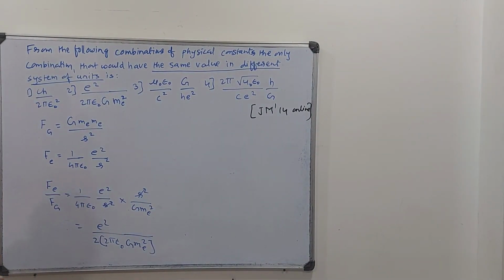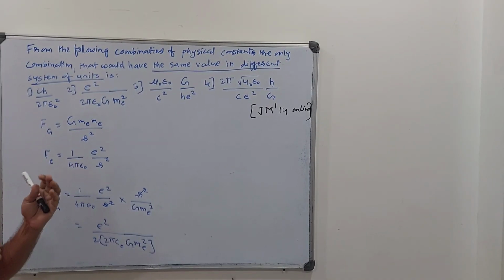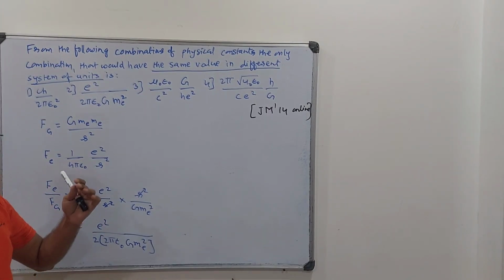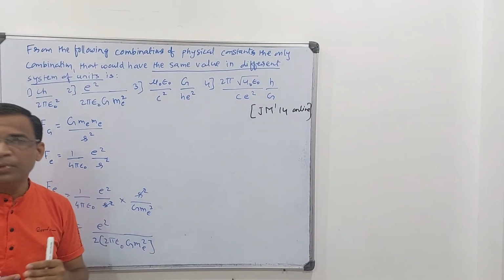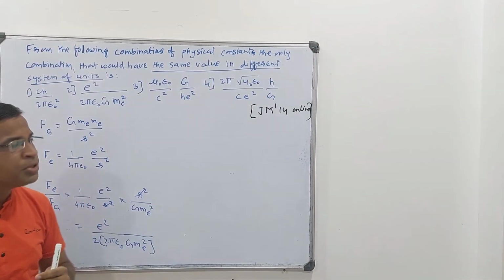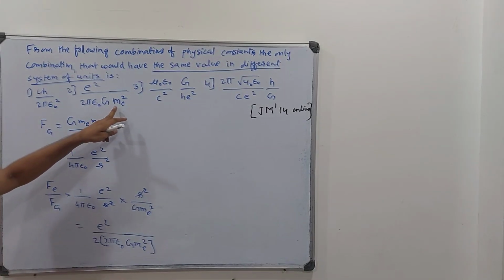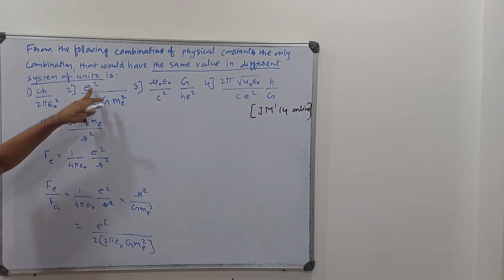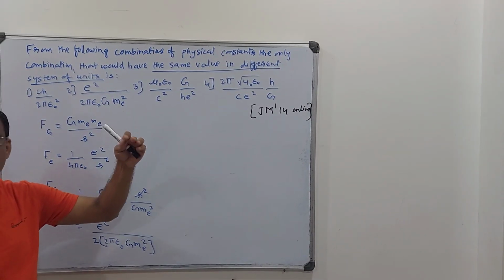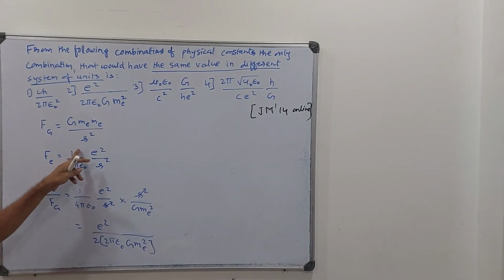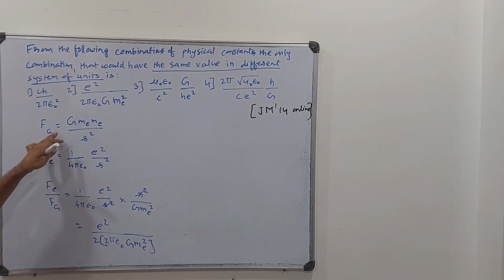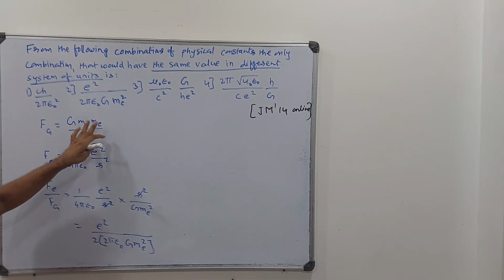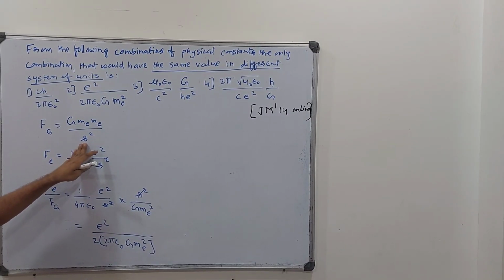So in spite of that, with a little analysis, I can take some option in such a way that we can get some unitless things. For example, we have force. The physical quantity force is used in different aspects of physics. Here it is G m m, epsilon 0 and charge E square. It is like the electrostatic force by Coulomb's law: F is equal to 1 upon 4 pi epsilon 0 E square upon R square. And we have the gravitational force of attraction as G m square, where m is the mass of the two bodies, upon R square.